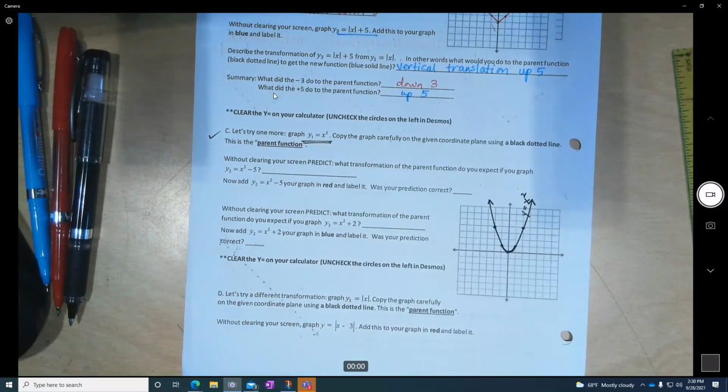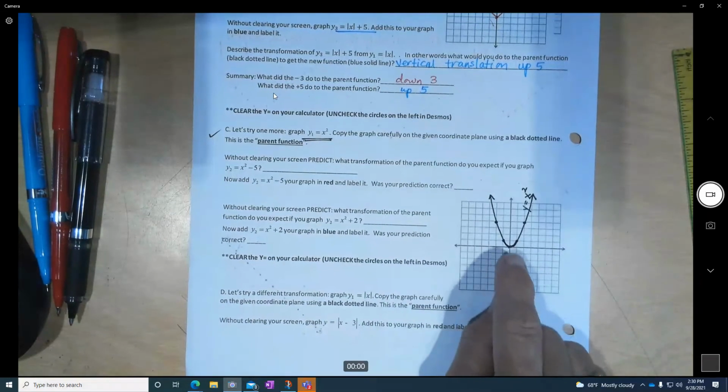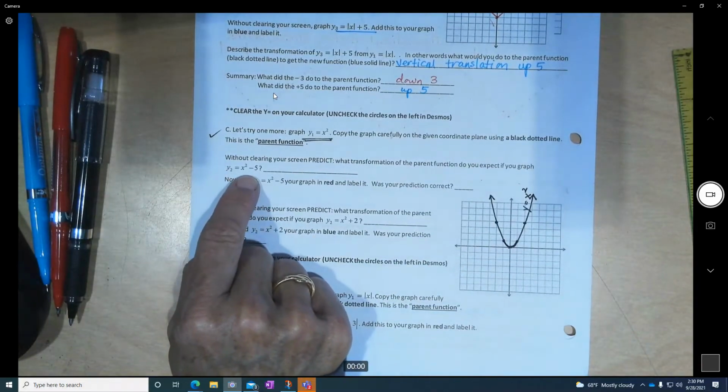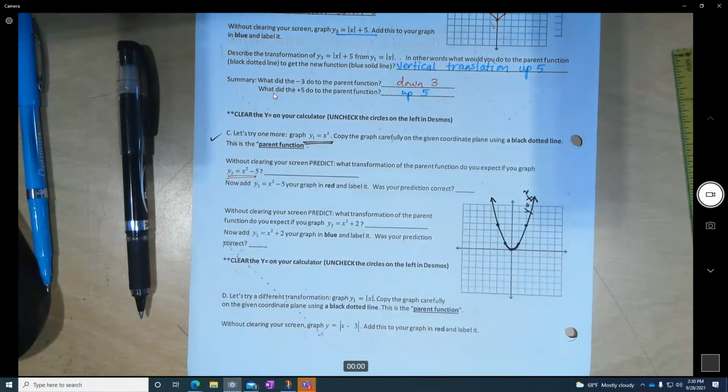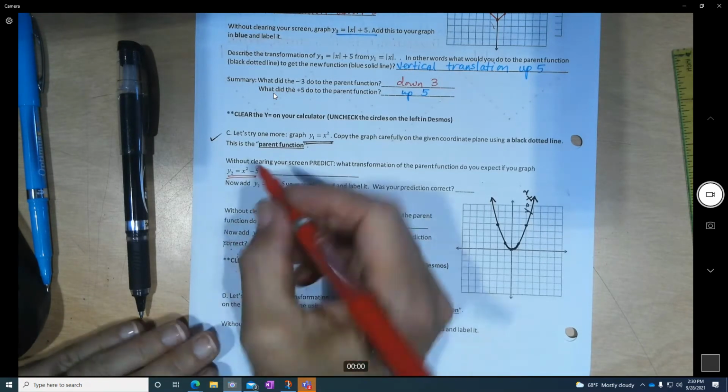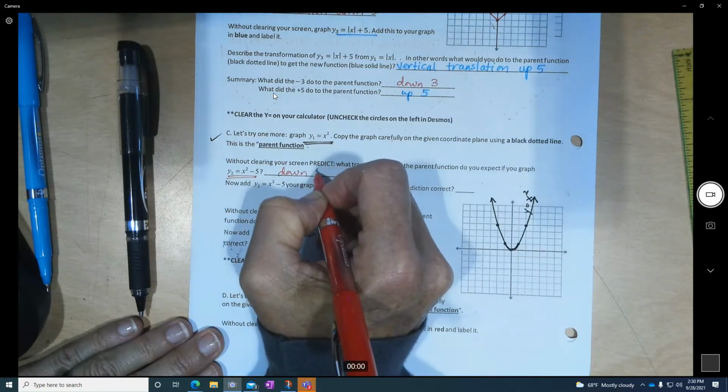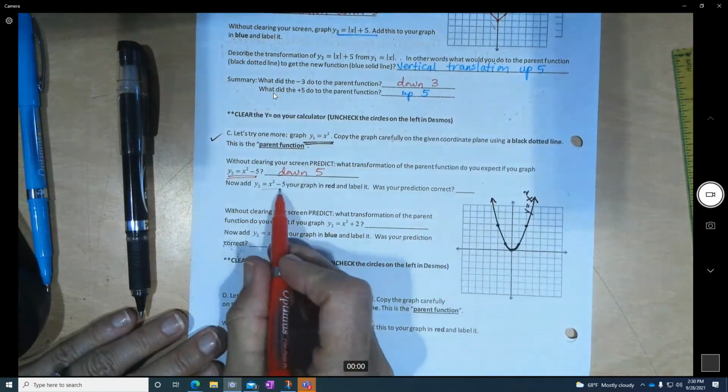Now the next part says, without clearing your screen, make a prediction. What transformation of this would you expect if I now do x squared minus 5? What would you expect to happen if you now do x squared minus 5? Volunteer? Lana? Yeah, it's probably going to go down 5. So let's just write down 5. Okay, and then we're going to go to Desmos.